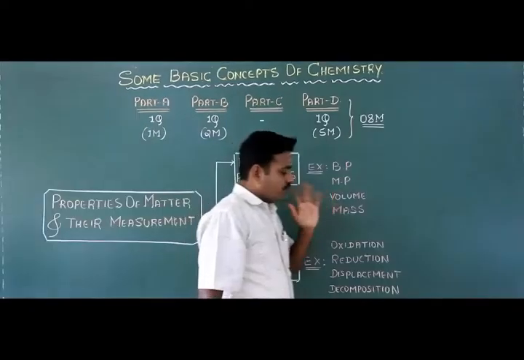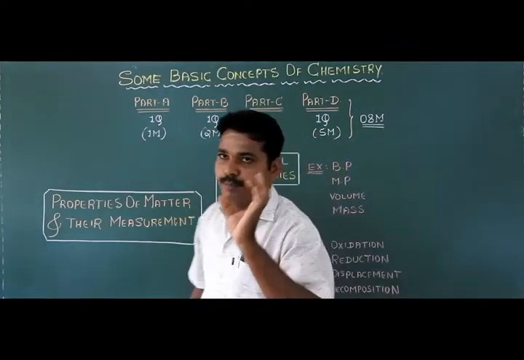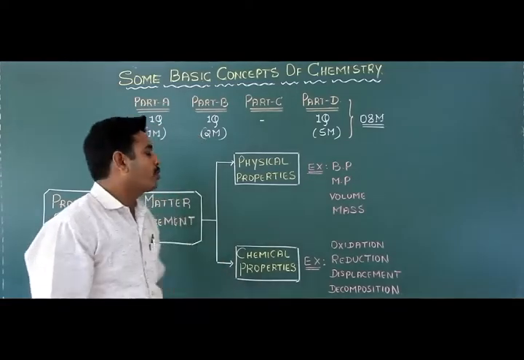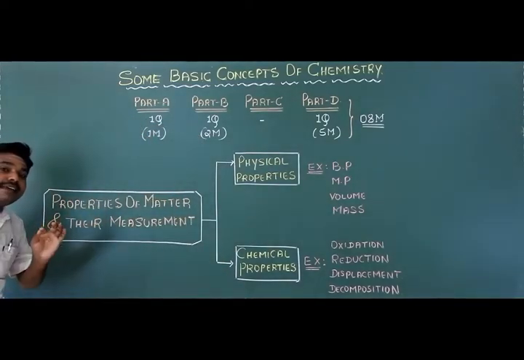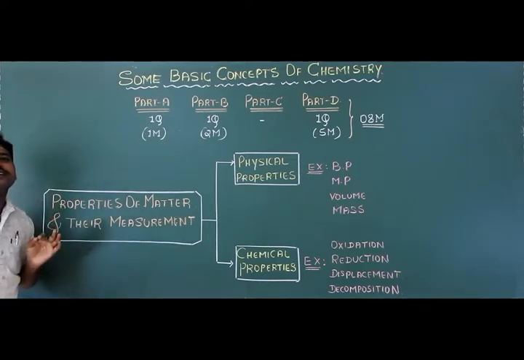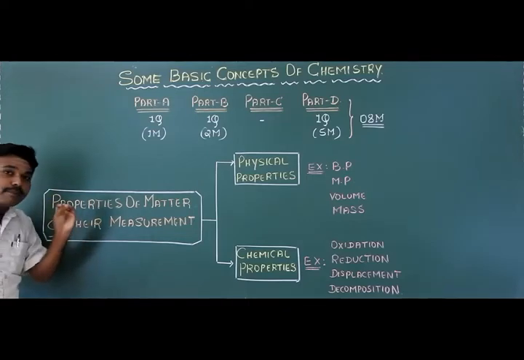Okay, so with the help of the complete classification of matter, the next important point is the properties of matter and their measurement. Listen to the next concept carefully. The properties of matter and their measurement.